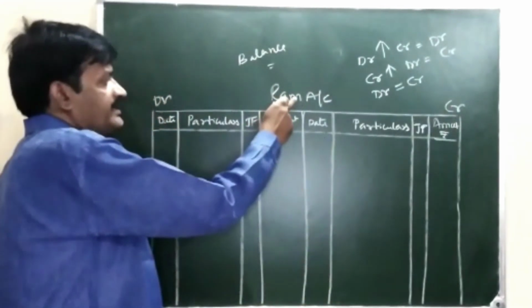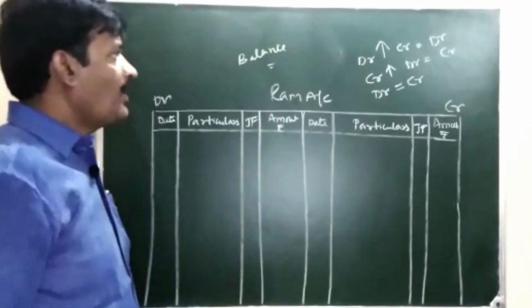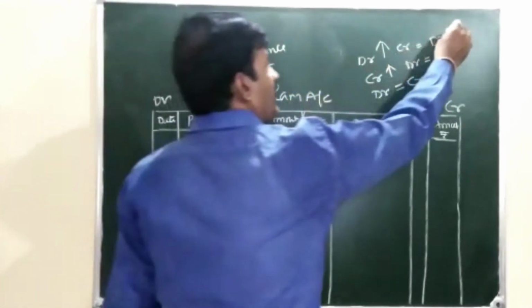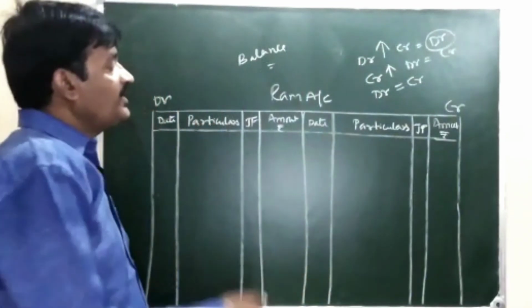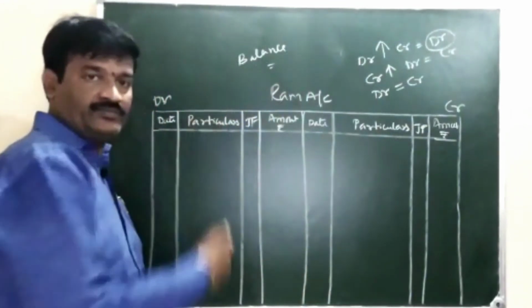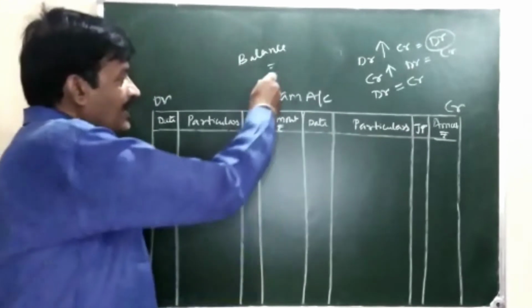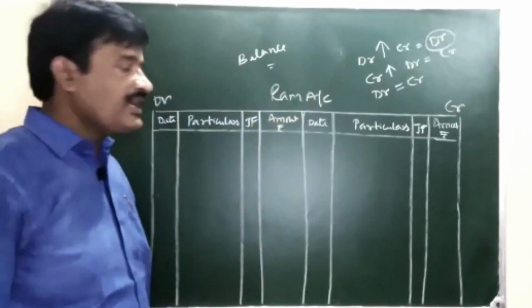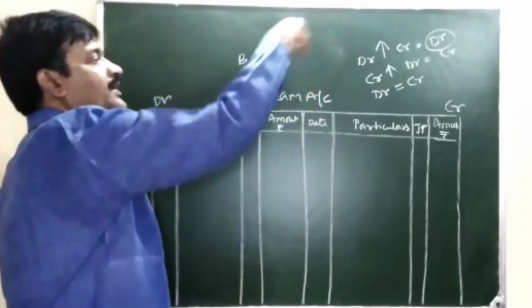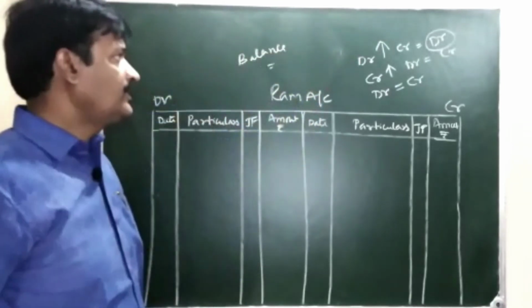Take this example, Ram account. If Ram account shows a debit balance, what does it mean? It means due from Ram. If a natural person account shows a debit balance, what does it mean? It means due from that particular person.